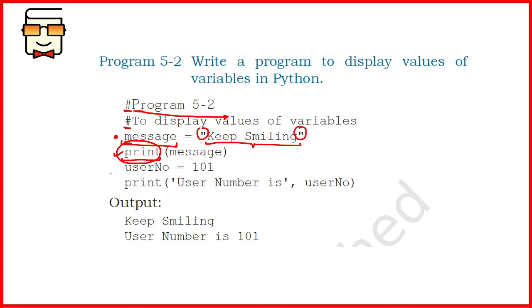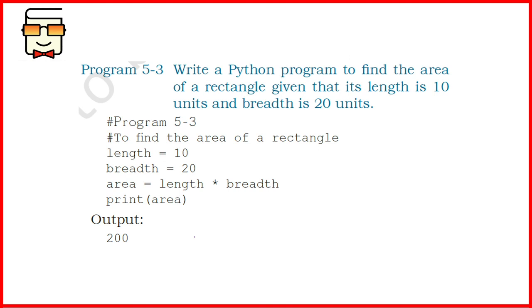Now, this is the second variable that you are creating in your program. The name of this variable is user number and it is assigned a numeric value. That is why there are no quotes. Similarly, we are printing the value of this variable also. So you will get the output keep smiling, the value of the first variable, and the value of the second variable, 101. Before this, a string will also be printed, which is user number is. We'll be learning about the variations of the print statement in further classes.